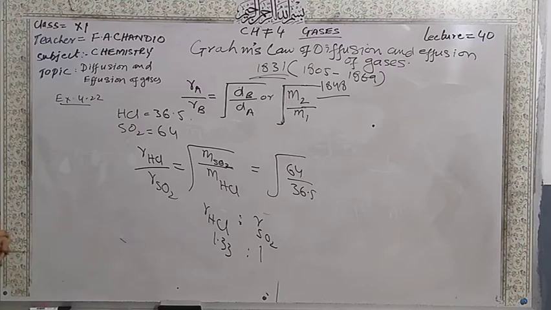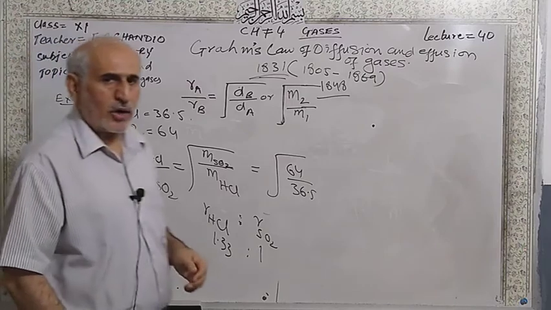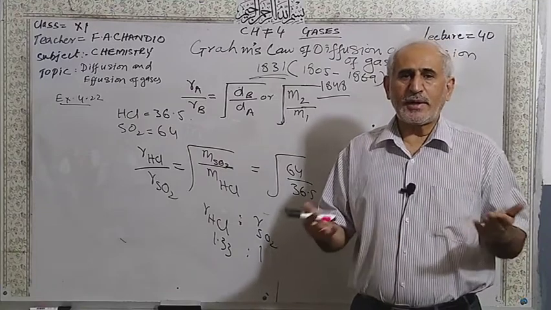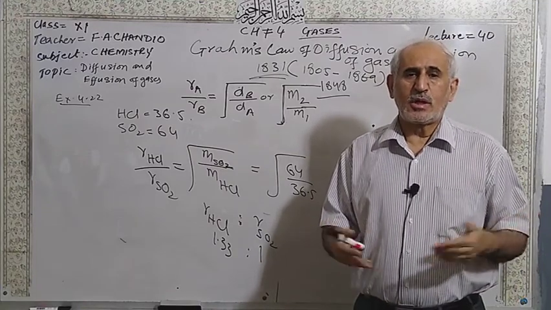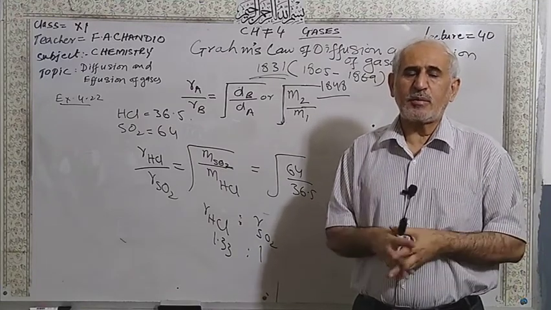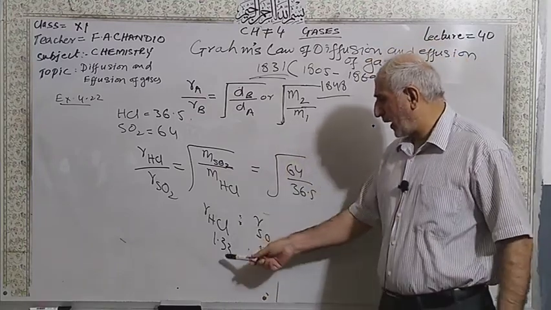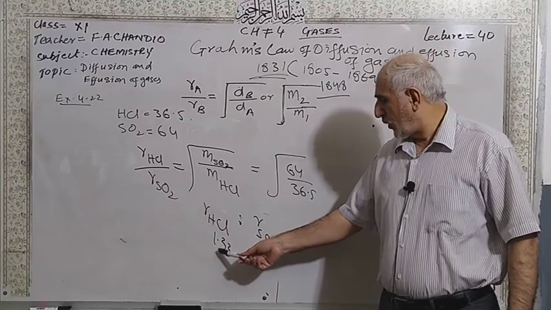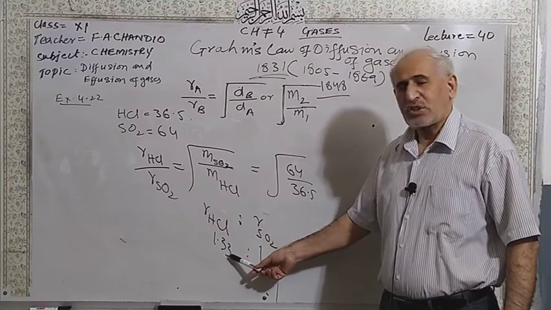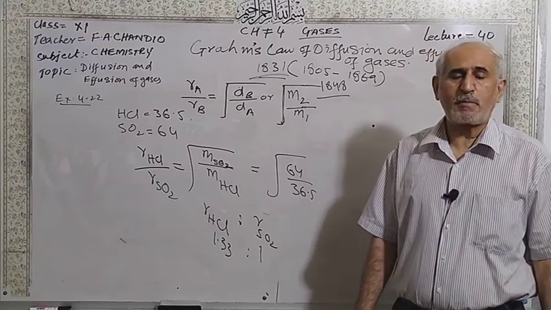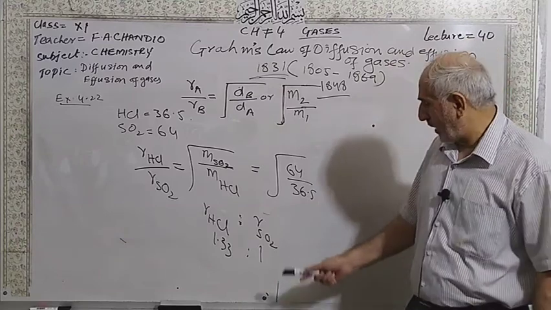It means that hydrogen chloride being a lighter gas, I told you lighter gases diffuse with a faster rate as compared to the heavier gases. So the hydrogen chloride being a lighter gas diffuses 1.33 times faster than the sulfur dioxide gas. We have to compare.